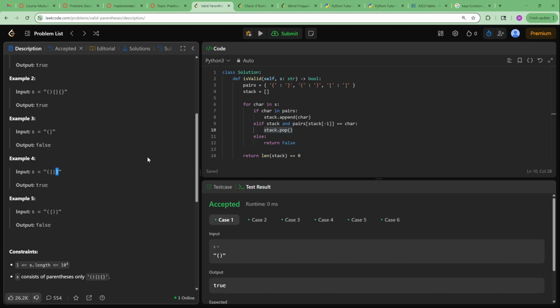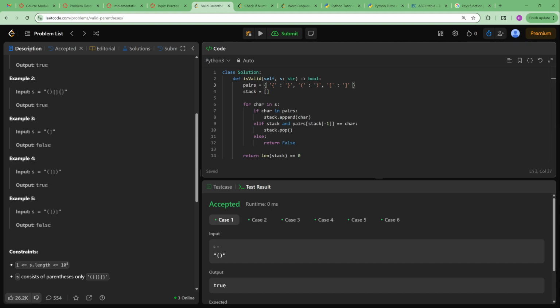The next character is this one. So we just look right here really quickly. Okay, this character, so we're going to check it first in the pairs. Is it in the pairs? So the opening brackets, is it an opening bracket? That's not the case. So we go to the else if statement. The stack does contain an element, so we're going to keep going, and then we're going to check for the pair in the last element. So we're going to be looking for the closing bracket associated with this opening bracket, and we're going to check if it's the same as the character that we're currently looking at. And in this case it is, so we pop it again.